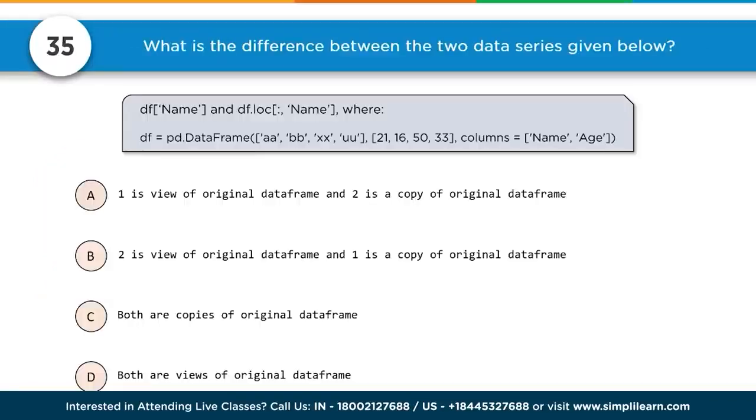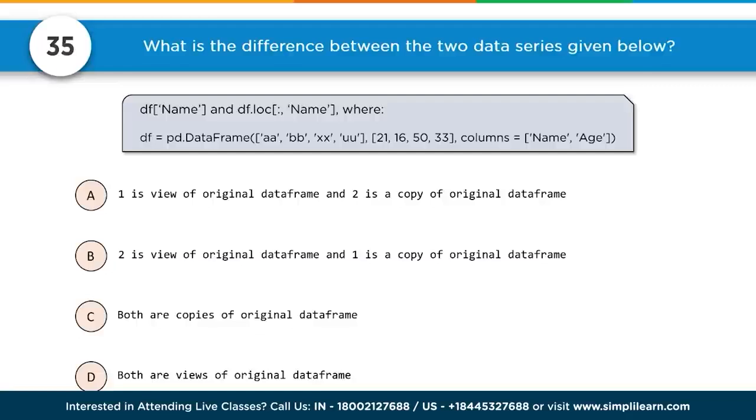Number 35. What is the difference between the two data series given below? Below we have df[['name', 'location']], and then we have df equals pd.DataFrame, AA, BB, XX, UU, comma, 21, 16, 50, 33, columns equal name and age.